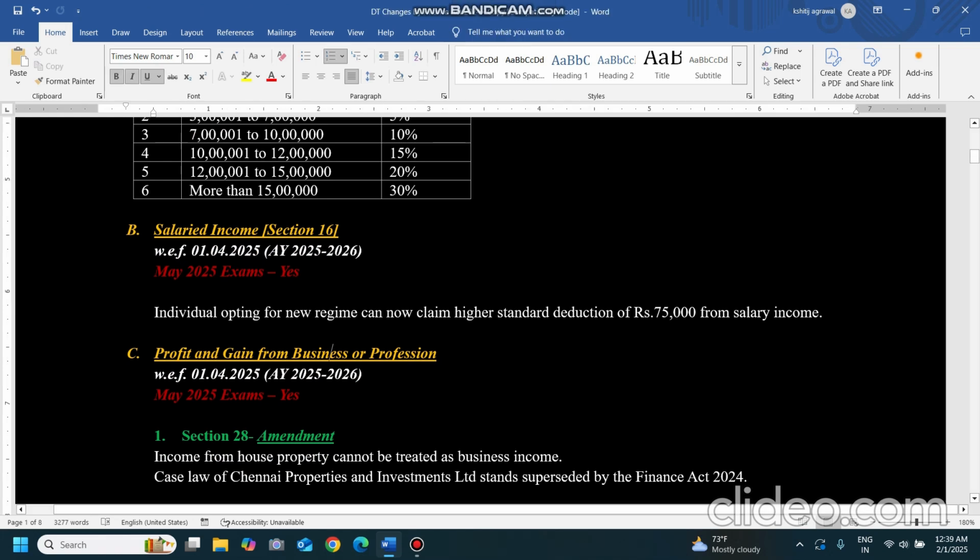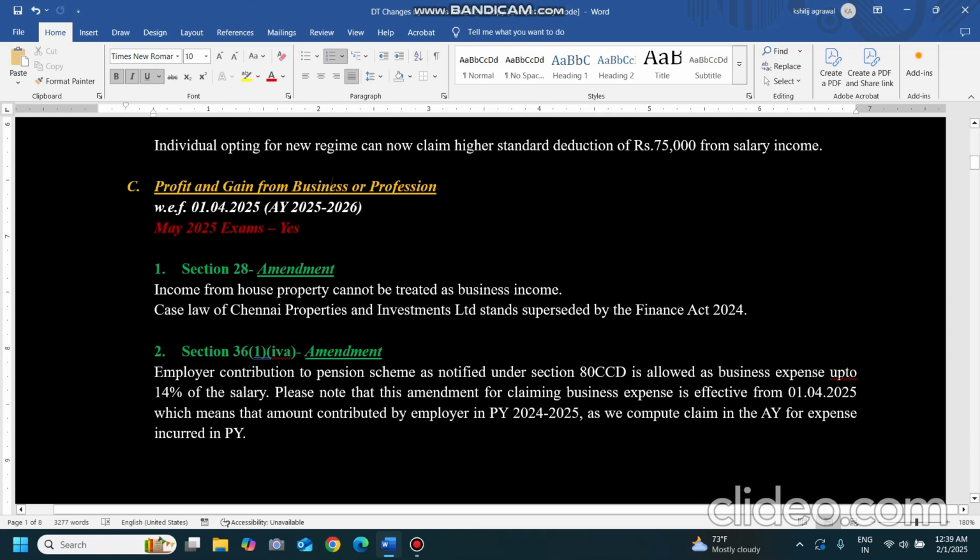Now coming to profits and gains of business or profession, there are five changes in this, all applicable from assessment year 25-26. The first one is section 28. Section 28 was a controversial section in the case of income from house property. If a salaried individual claims that he has a business income, that his business is letting out or renting out of house property, then he can claim it as business income.